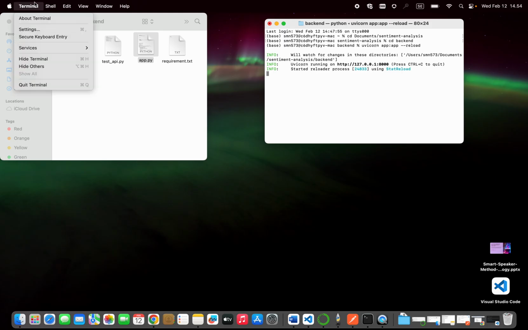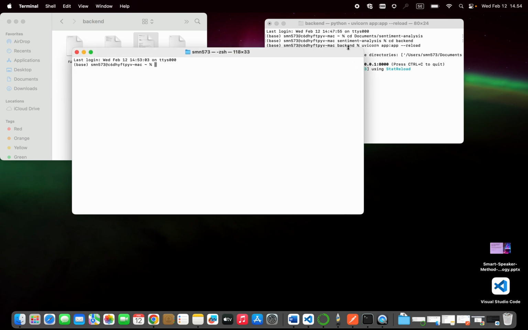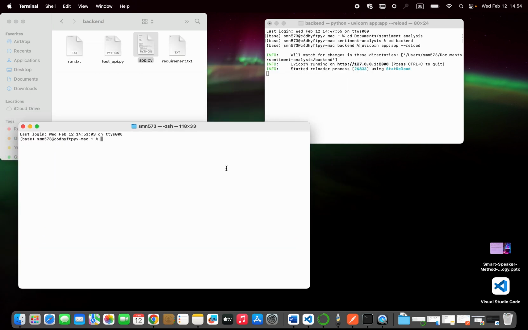Then we will open another terminal shell, and from here we can cd to the sentiment analysis folder and cd backend. And from here we can run python test_api.py to see how it works.